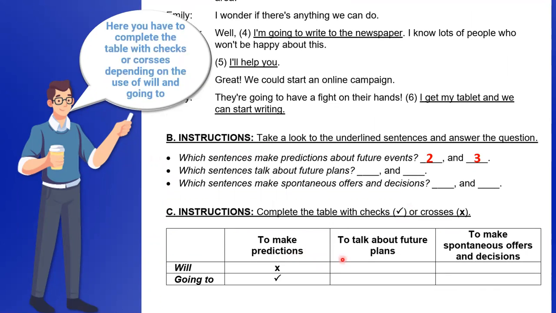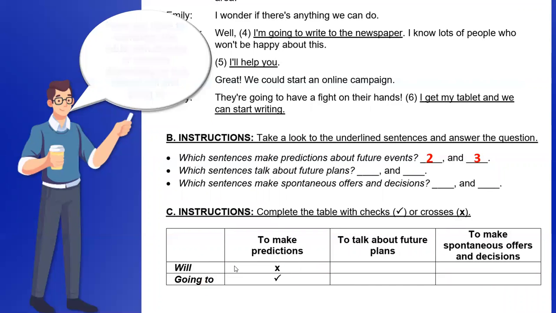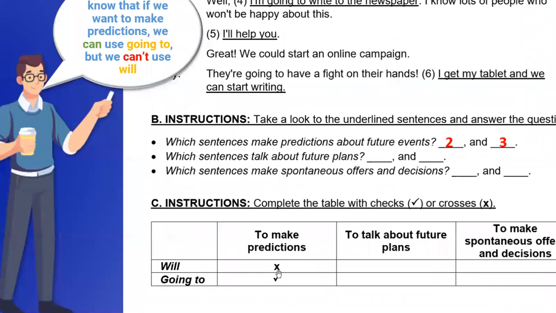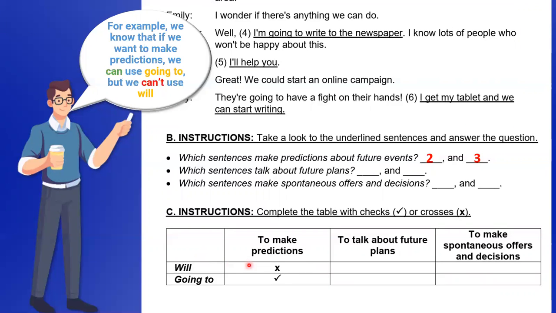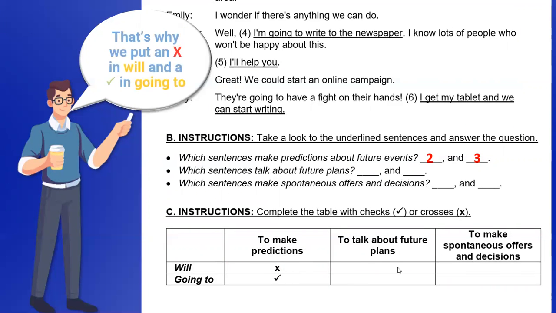Here, you have to complete a table with checks or crosses depending on the use of will and going to. For example, we know that if we want to make a prediction, we can use going to, but we can't use will. That's why we put an X in will and a check in going to. Let's do the rest of the table all together. Can we use will to talk about future plans? No. So we put an X.